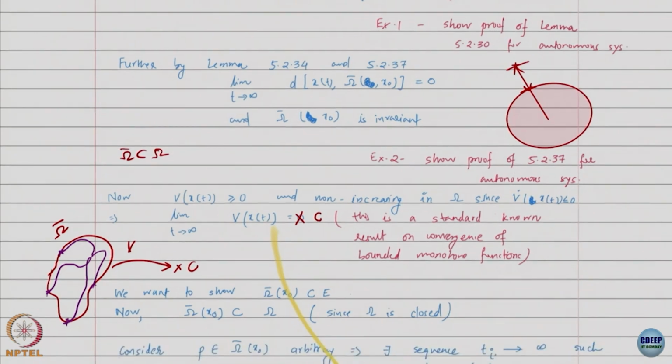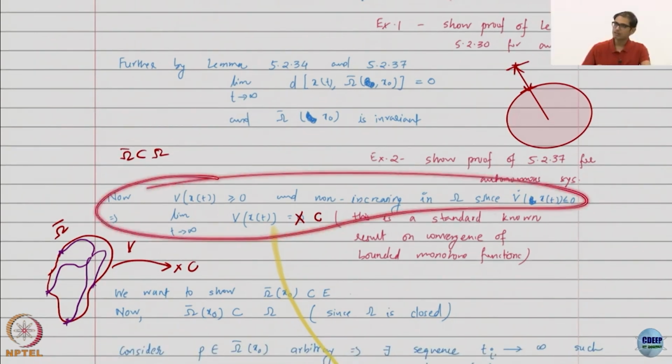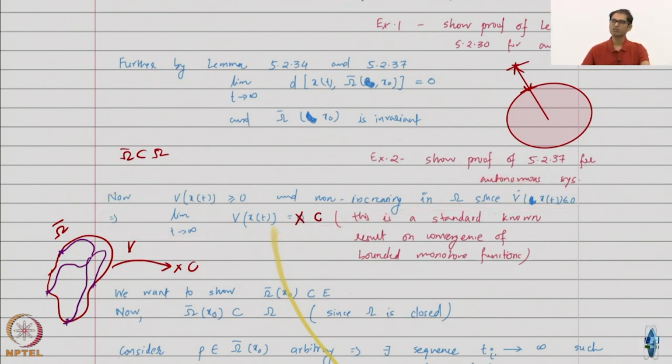Then we invoke what is called the monotone convergence theorem. I have not stated it in this course, but we use it regularly in adaptive control. This is a very standard result. Here we probably require it only once, but it basically says that if a function is lower bounded and non-increasing, then the limit as t goes to infinity of the function exists.